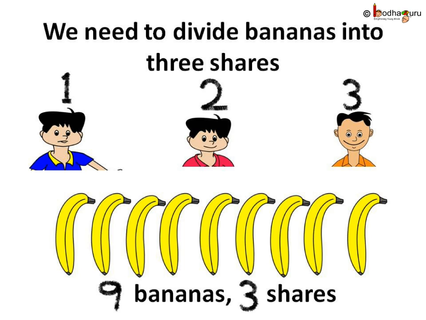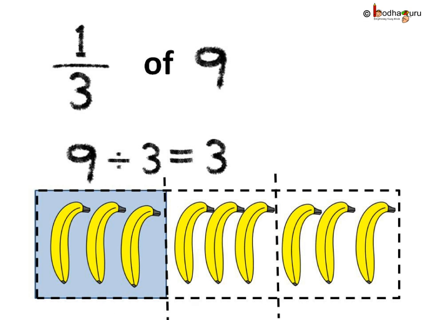And each one gets 1 share, that is 1 out of the 3 equal shares. Right, children? So, we would say each gets 1 by 3 of the total, that is 1 by 3 of all the bananas. 1 by 3 we also call as 1/3 of all the bananas.